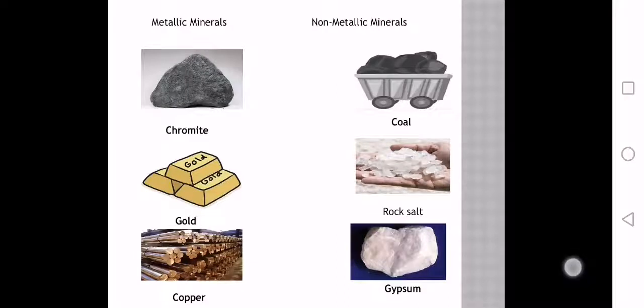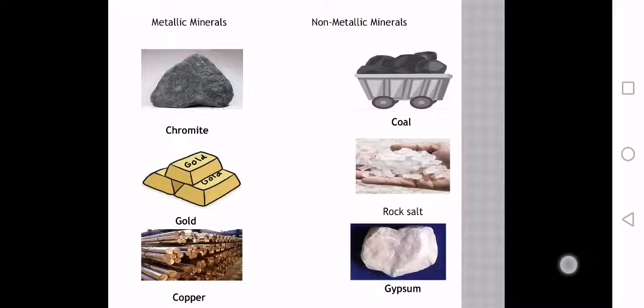So what are metallic minerals? Metallic minerals are those minerals which can be used in raw form in order to make new product, whereas non-metallic minerals are those minerals which can't be used in raw form, rather they are used as raw material in order to make new product in the industries. So let's see the example of these types.